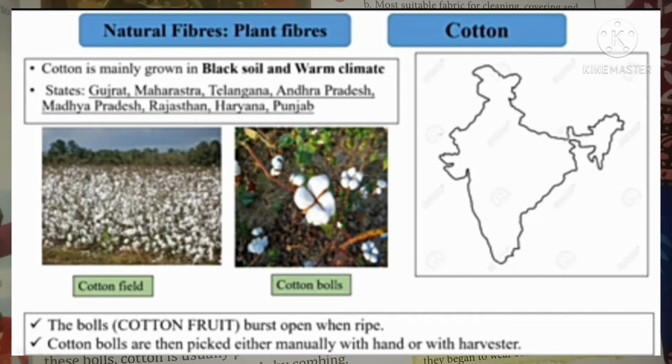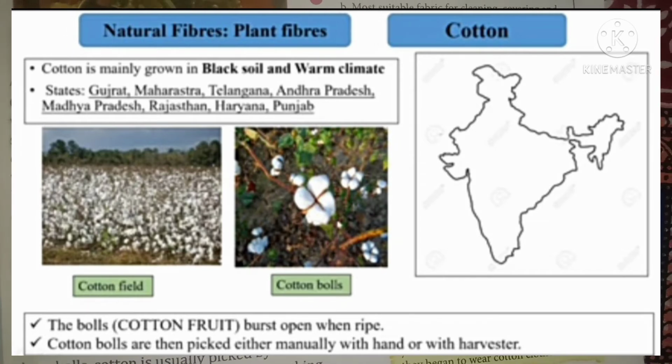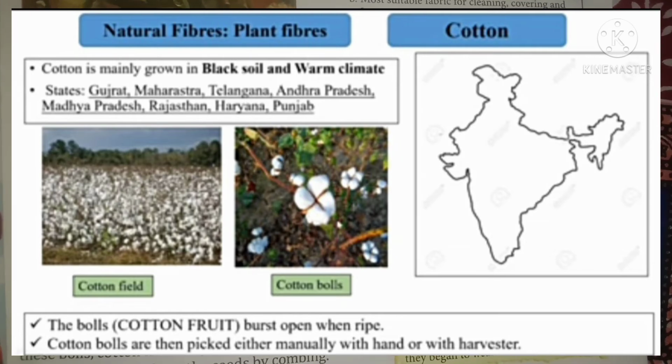Cotton plants are usually grown at places that have black soil, because black soil is good for cotton plants, and warm climate. Gujarat, Andhra Pradesh, Maharashtra and Karnataka are some states of our country where cotton is grown. The fruits of cotton plants, cotton balls, are about the size of a lemon. After maturing, the balls burst open and the seeds covered with the cotton fiber can be seen.